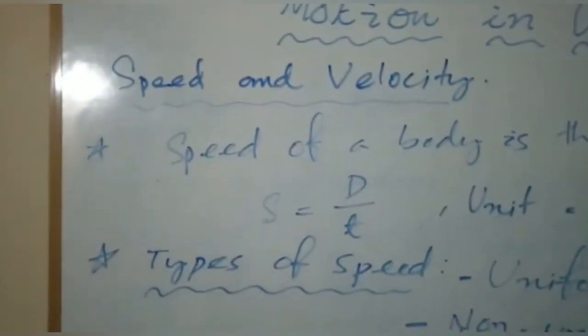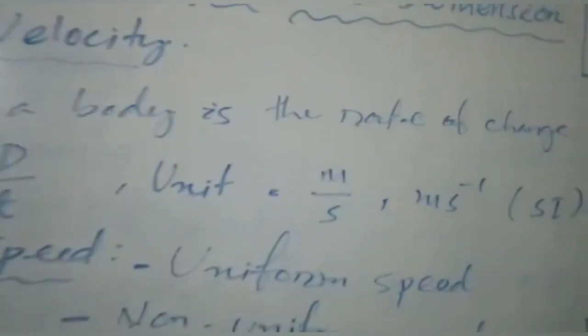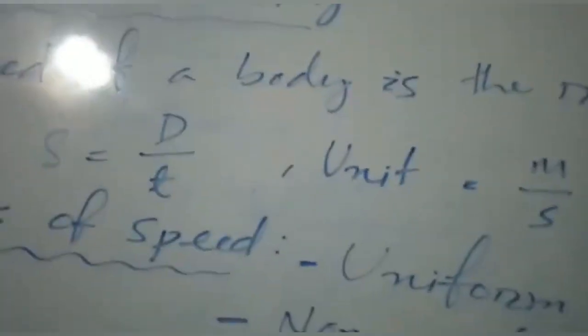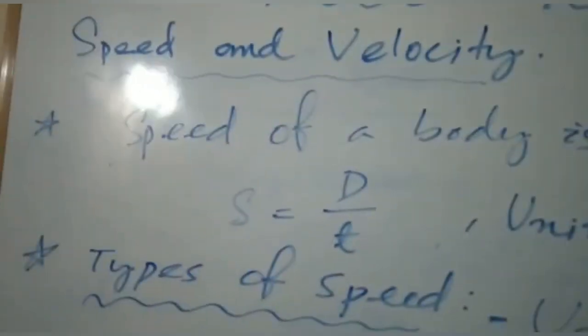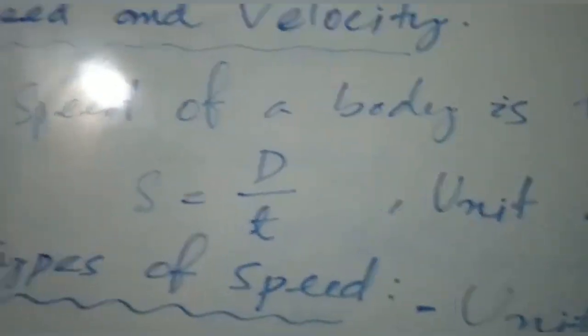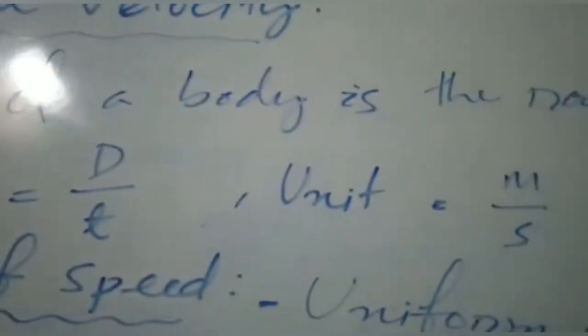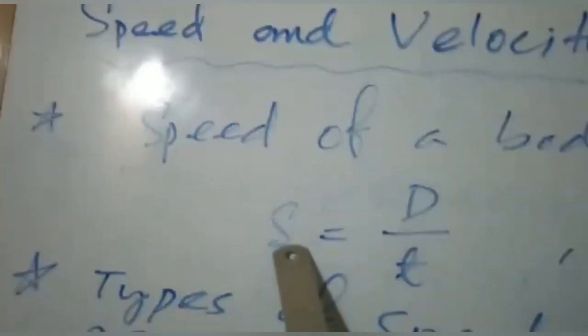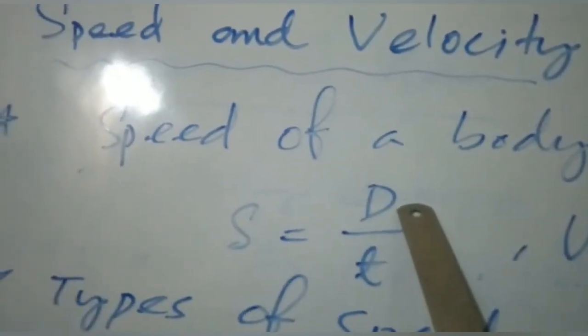Okay. So speed of a body is the rate of change of distance. You find here speed could be defined as distance by time, distance covered in unit time. So the speed definition is appropriately rate of change of distance. Rate of change of distance is defined as the speed. Mathematically we can explain speed as the distance covered divided by the time taken to cover that distance.